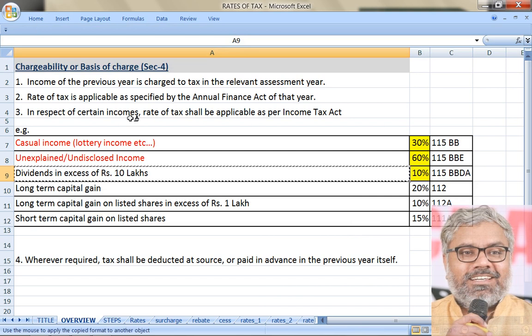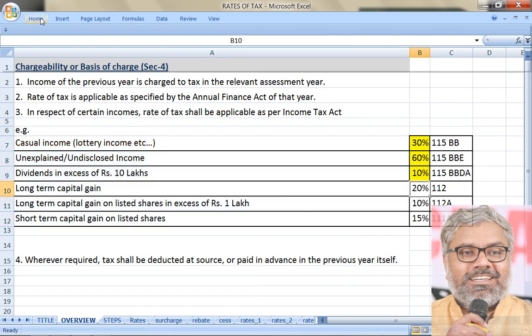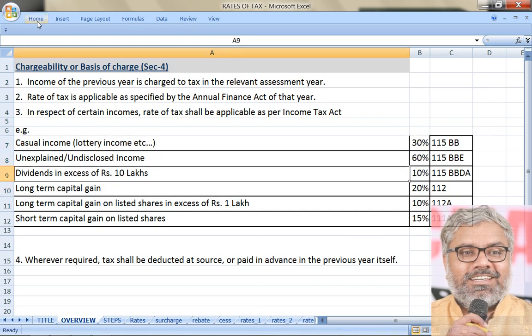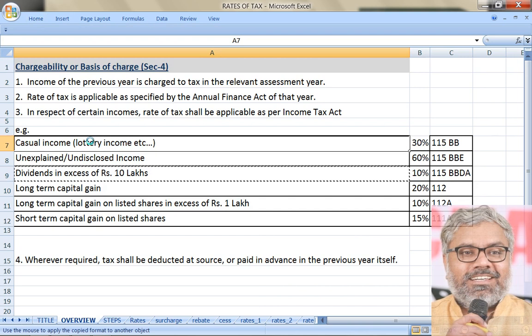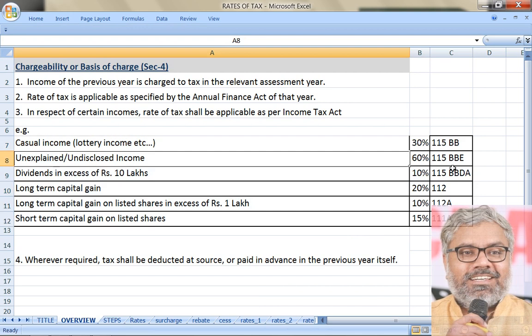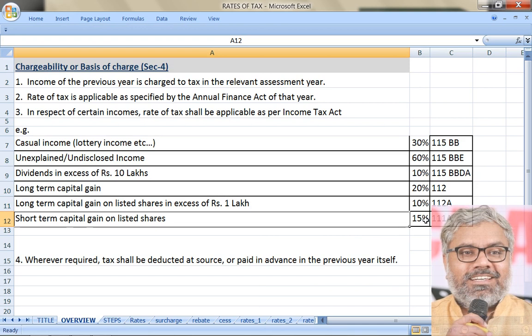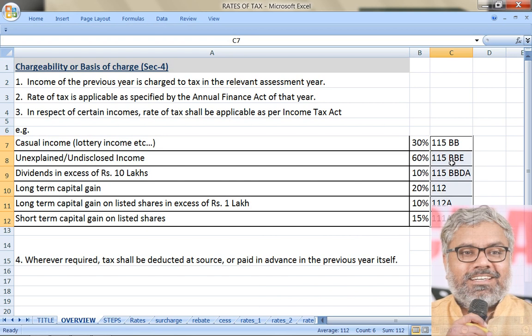Same way, we have all these other rates of tax also, which are all applicable. Hence, these types of rates of tax are going to be mentioned in the Income Tax Act. So these things we are not going to apply now. Just as examples, these are all given. So casual income 30%, undisclosed income 60%, dividends 10%, long-term capital gain 20%, long-term capital gain on listed shares in excess of 1 lakh rupees 10%, short-term capital gain on listed shares 15%.